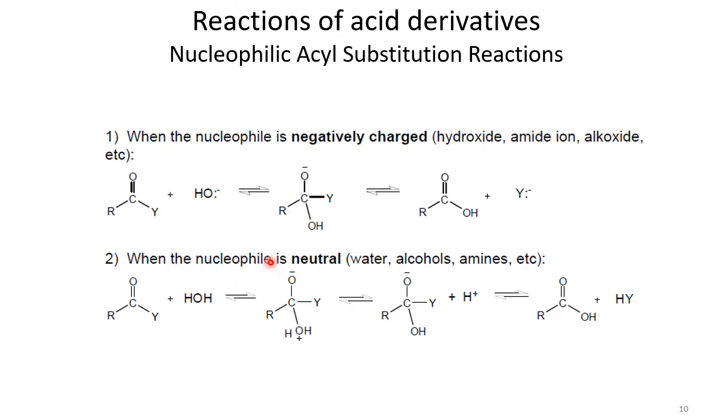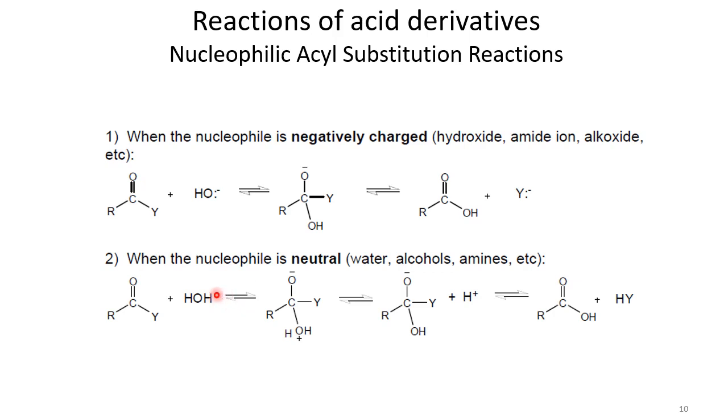Then there is another possibility, that we have a neutral nucleophile. There are examples of negatively charged nucleophiles like hydroxide, amide and alkoxide ion. Just like hydroxyl, there could be OR negative, that is alkoxide, or NH2 or NR2 negative, that is amide ion. And when the nucleophile is neutral, it could be water, alcohol ROH, or an amine, NH3 or NR3.